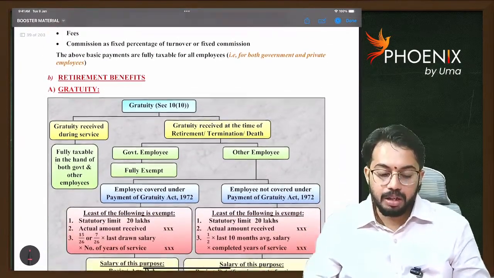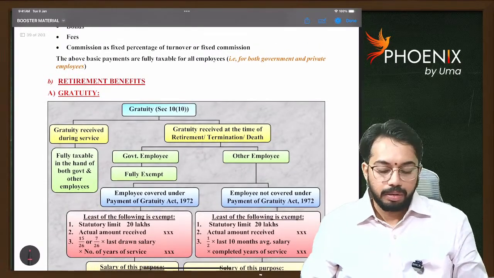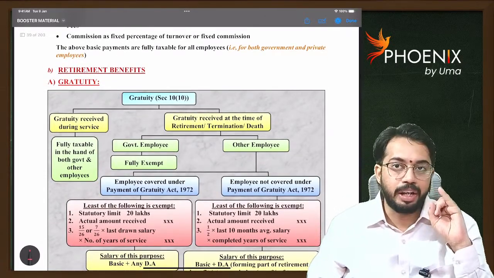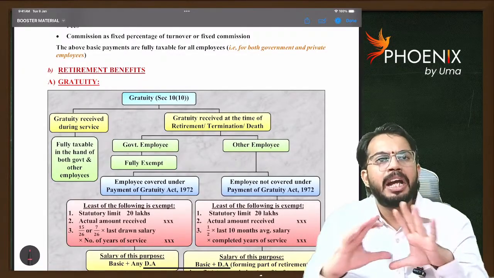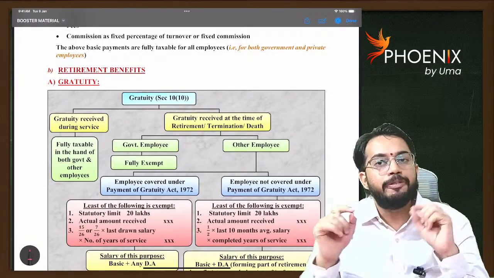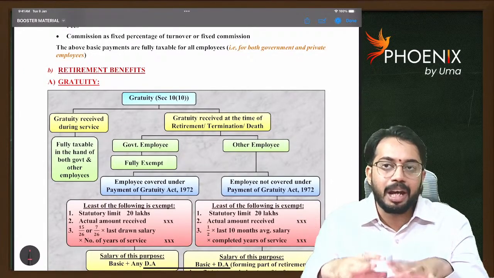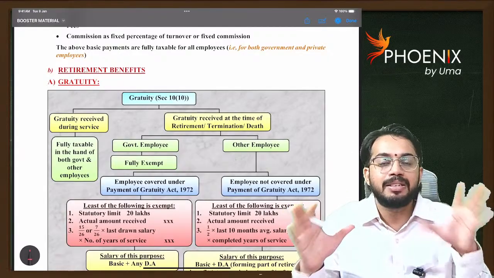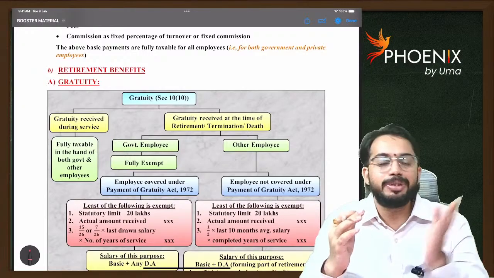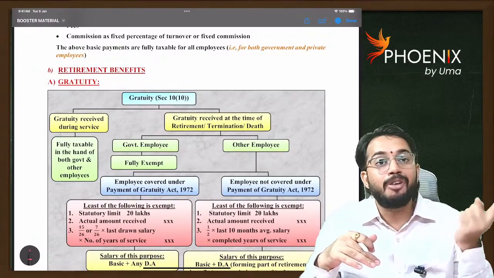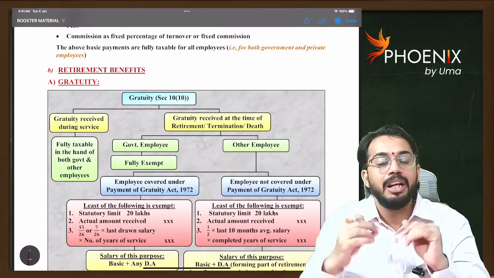Now, we will discuss retirement benefits. First, gratuity. All these retirement benefits, along with problems, I clearly explained in the booster video. If you have any ambiguity, you can watch the booster video. This is a revision lecture. In the revision lecture, I will summarize the concept and explain it to you. Otherwise, there is no difference between the booster and this revision lecture. If you have already listened to the 5-hour booster lecture, then this 1.5 or 2 hour revision will be sufficient.